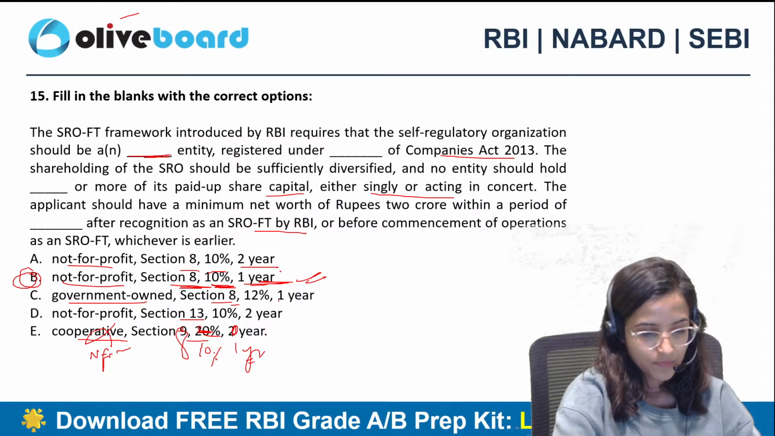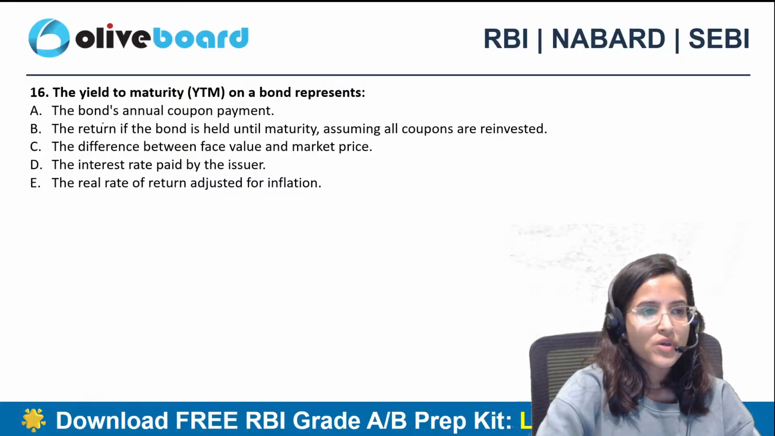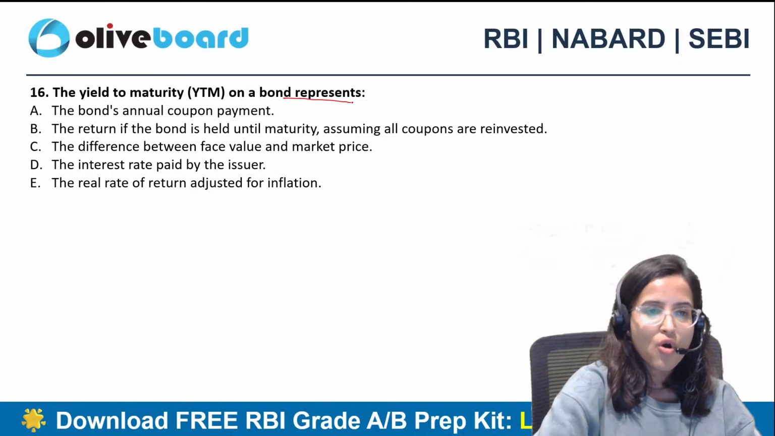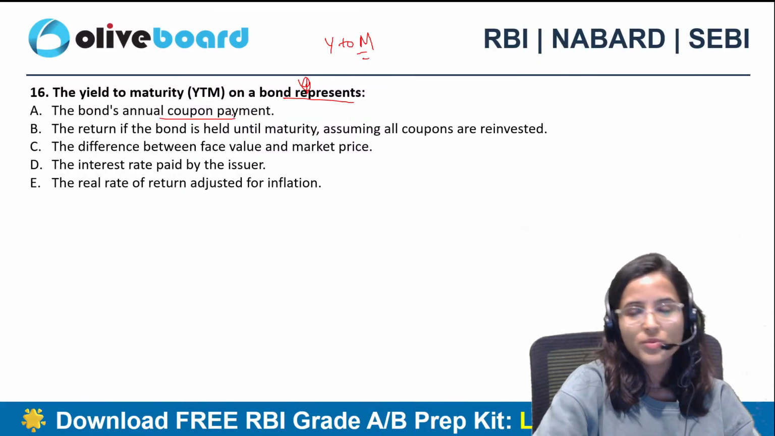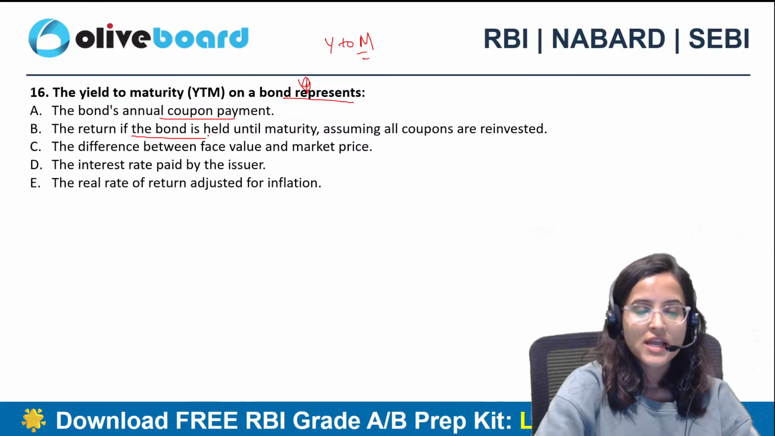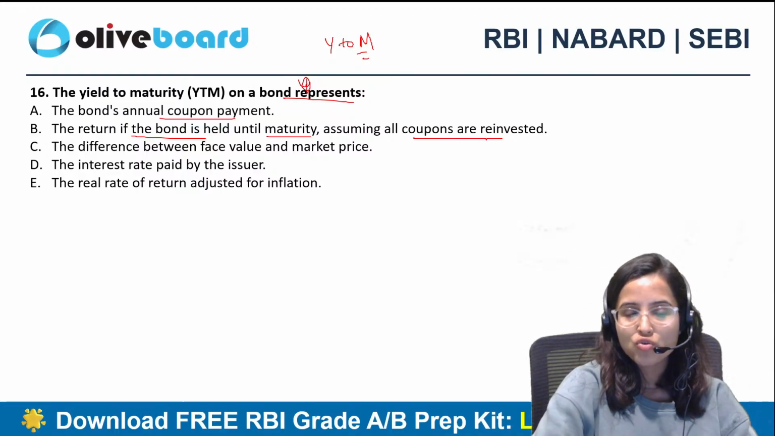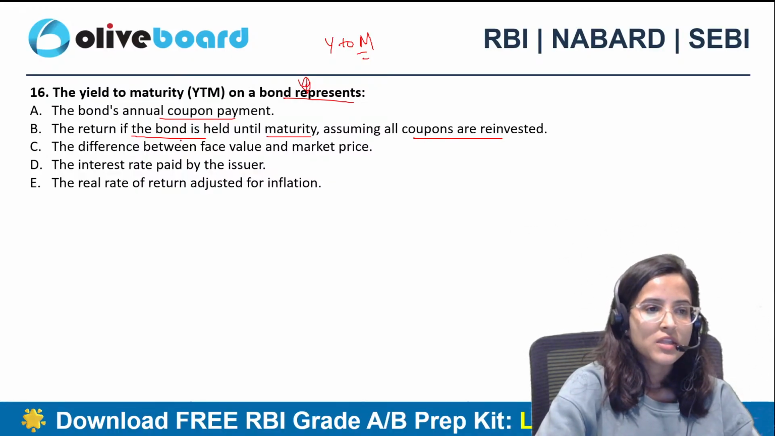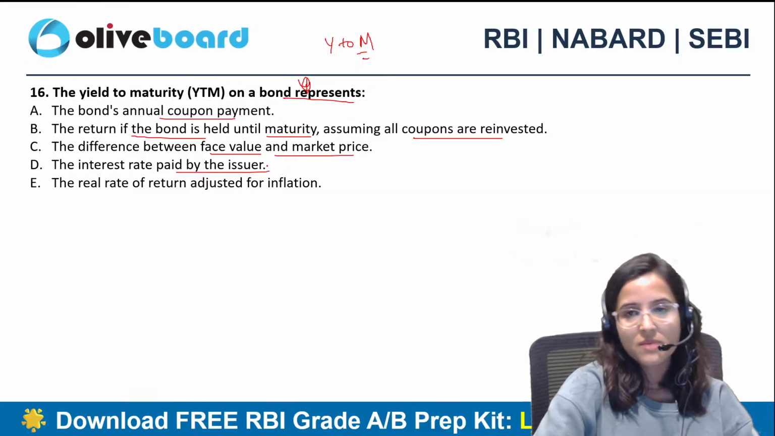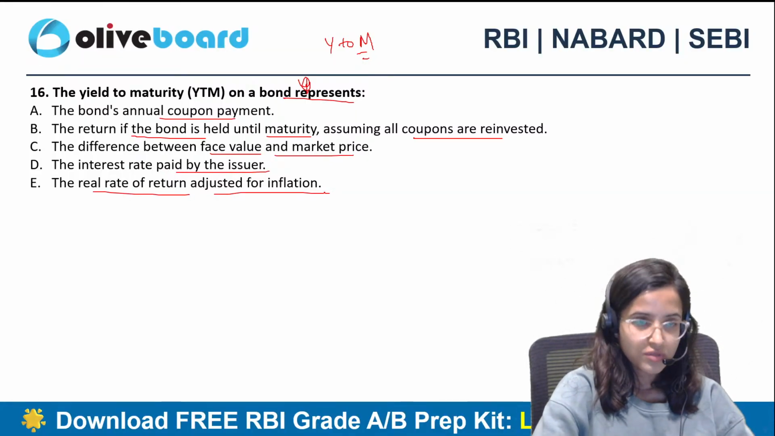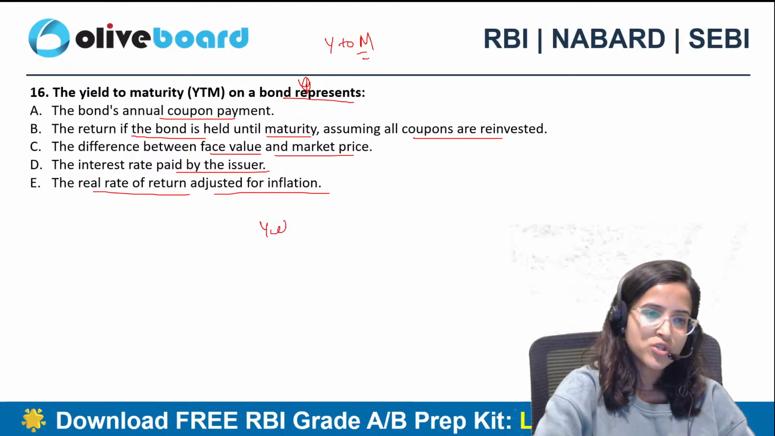ठीक है, ओके. 16th question: the yield to maturity on a bond represents, what does it mean when you say yield to maturity? The bond's annual coupon payment, the return if the bond is held until maturity assuming all coupons are reinvested, the difference between face value and market price, the interest rate paid by the issuer, the real rate of return adjusted for inflation. What is the answer?